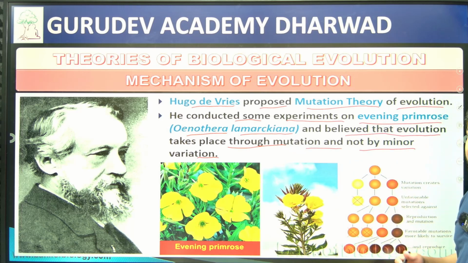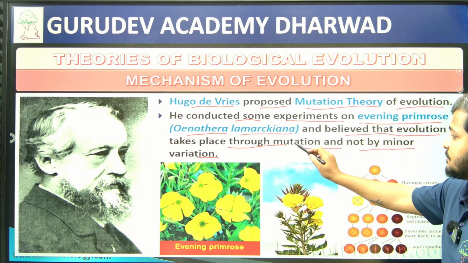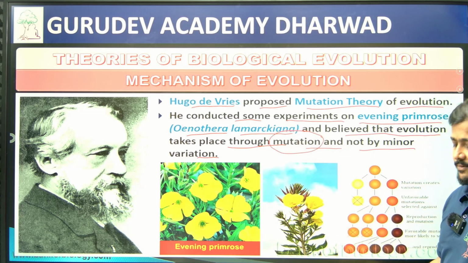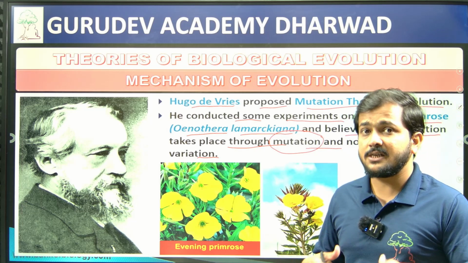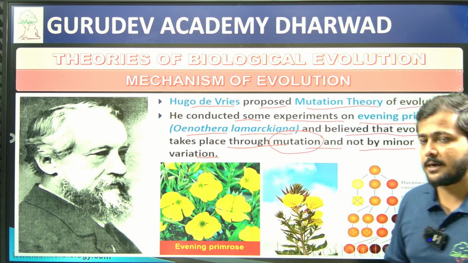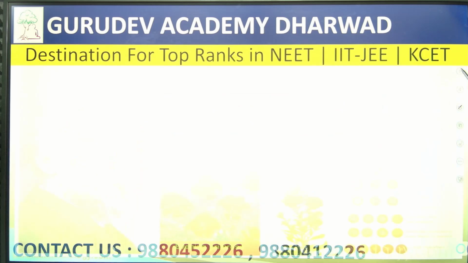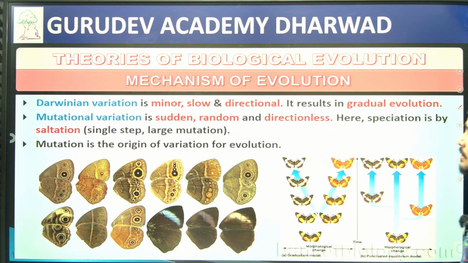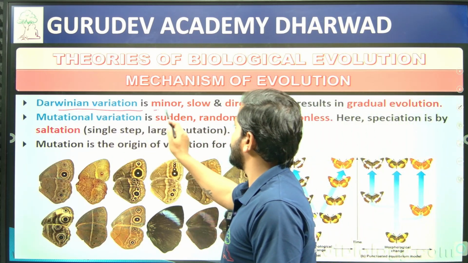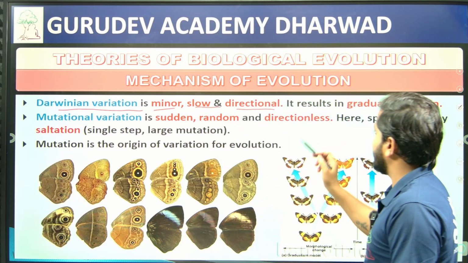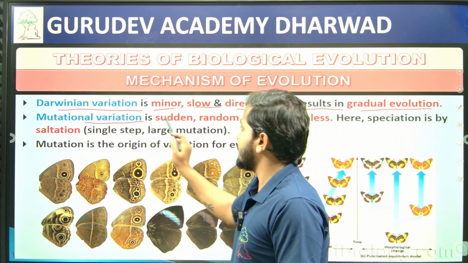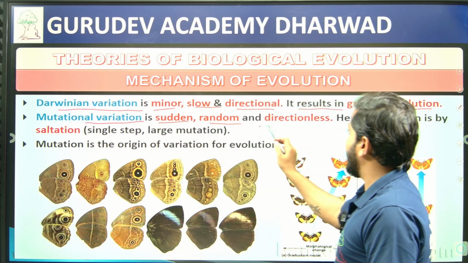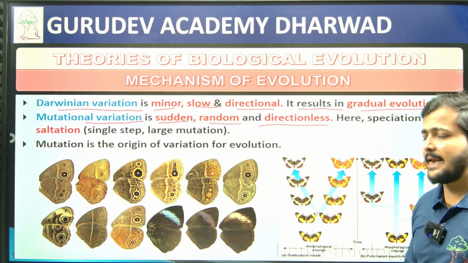So what Darwin says is minor variations, but according to de Vries, evolution is going to take place by means of mutation. Whatever the acquired character, the change in the character, is actually due to mutation, due to the gene only, like the adaptive characters we are going to find out, right? Then Darwinian variations are minor, slow and directional, resulting in gradual evolution. But mutational variation is sudden, random and directionless. It can take place in any way, right?